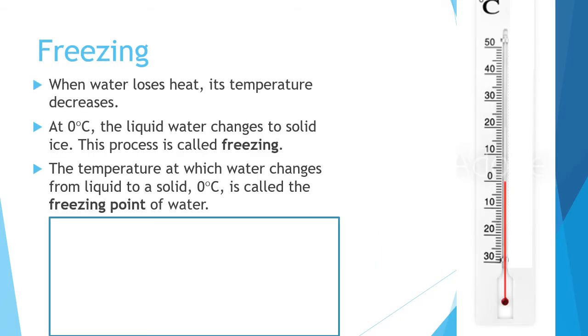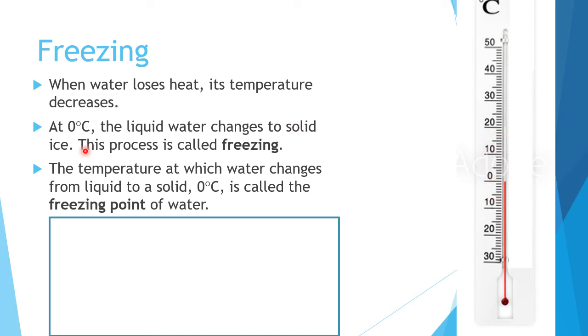Okay, so freezing. What is freezing? Freezing is when you make water solid. So, when water loses heat, its temperature decreases. So, when the water loses heat, its temperature goes down. So, maybe at first it is 40, when it is cooled it becomes 30, 20, 10 to 0.